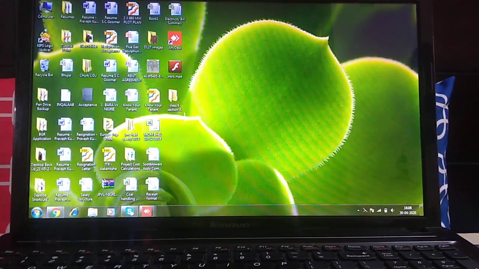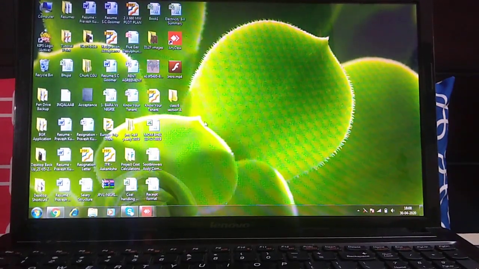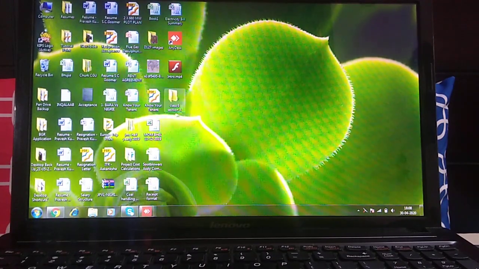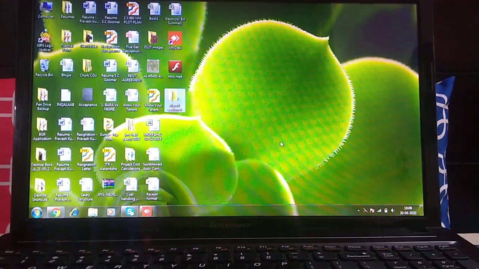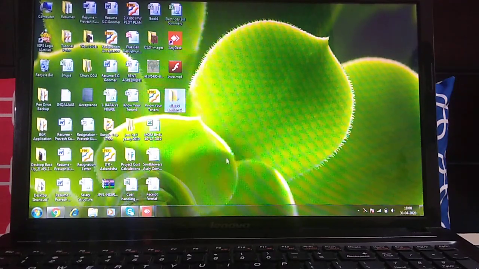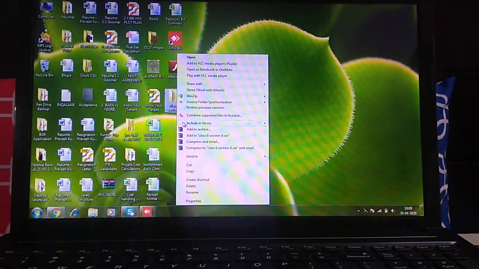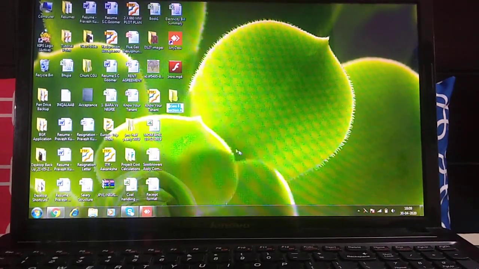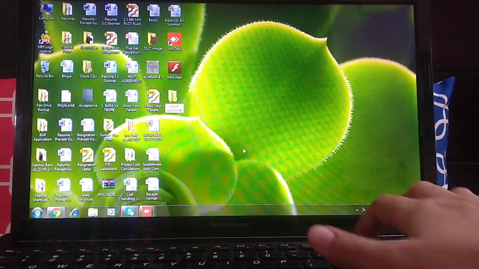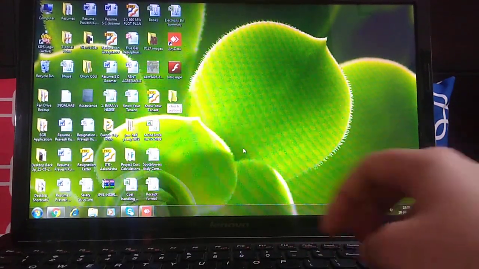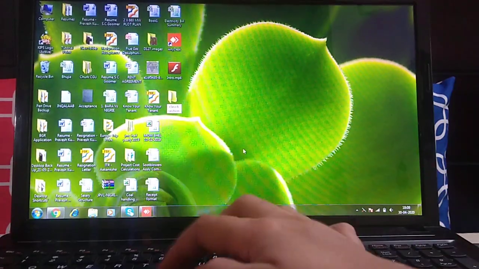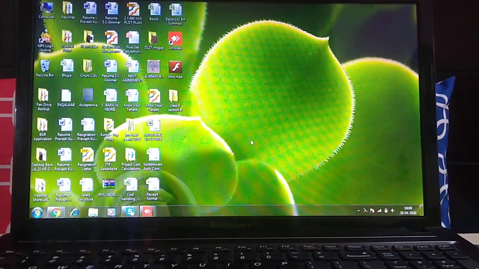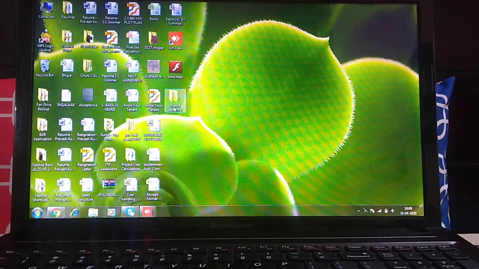Now in the second method, I want to change it to class 6 section B. So again click it. By clicking, we have selected the folder, then right click on it. On right clicking, a menu will be displayed in front of you. In this menu, go down. One Rename option is there. Click on the Rename option. Again, editing mode is open. So instead of A, I am writing B here and pressing enter. So again the folder name is changed, class 6 section B.